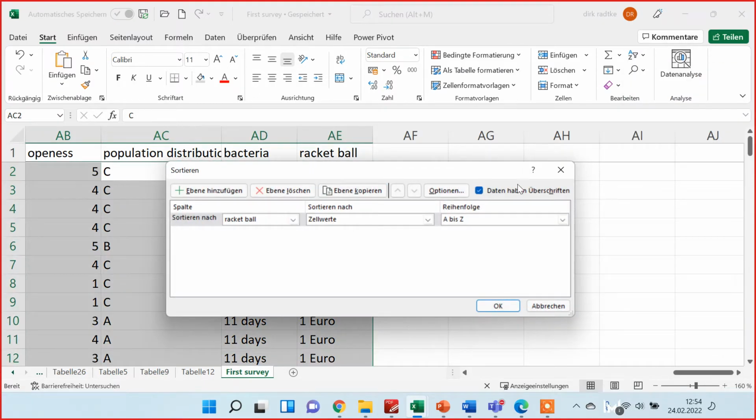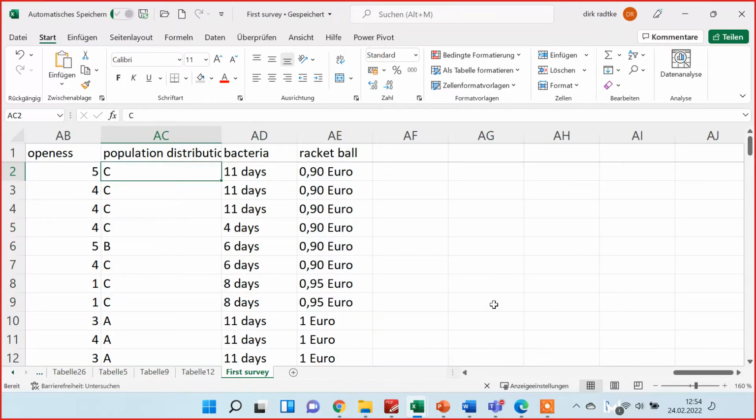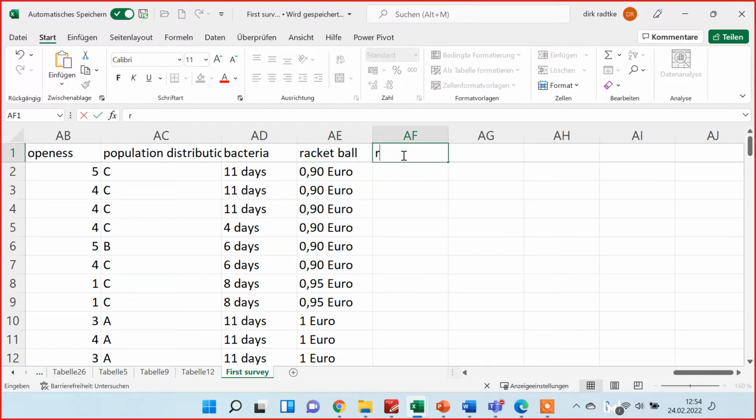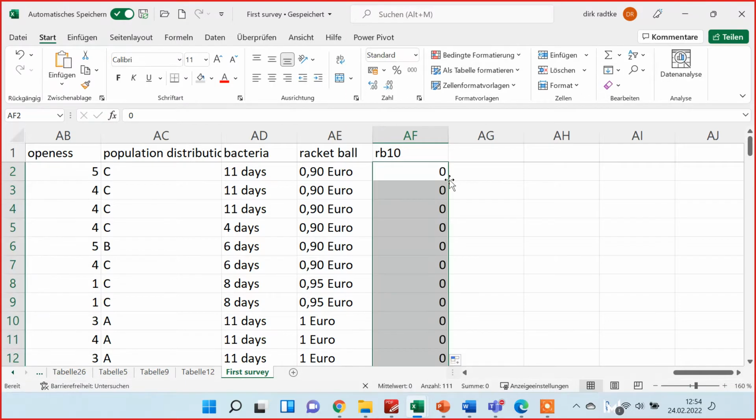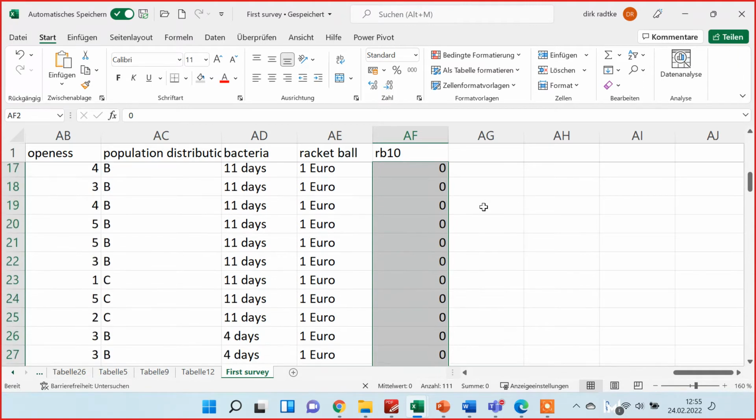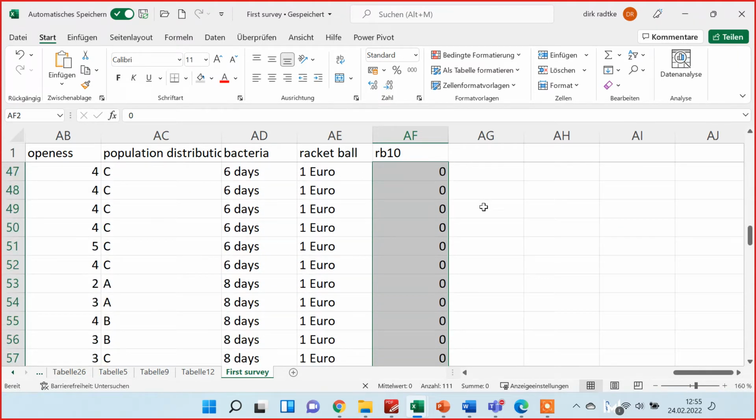So racket and ball, here I have ticked that we have headings. Can confirm that. I have sorted now racket and ball, so let's start with that. So I create a new variable, racket ball 1 0, and for every false answer I want to have a 0, so 90 cents is obviously the wrong answer. I double click and use the autofill function. Then I scroll down to €1.05, which is the correct answer.